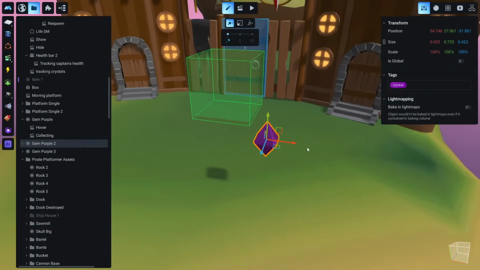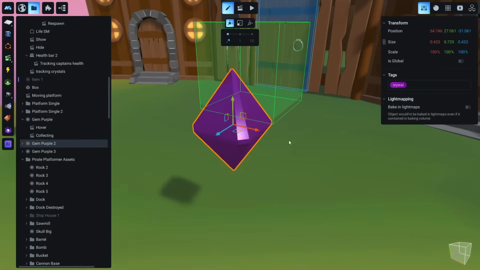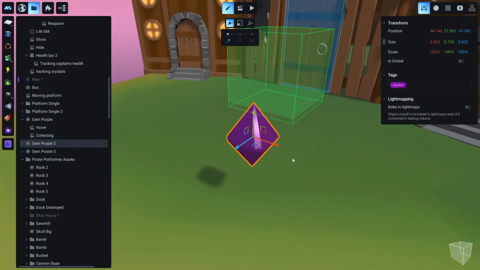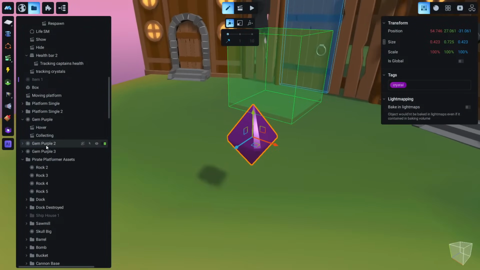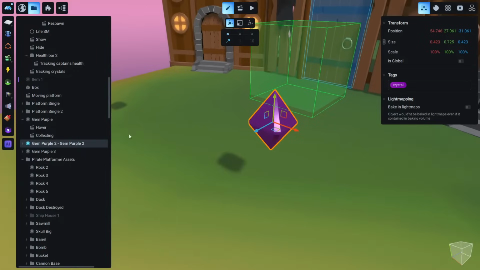Let's say we want to publish this crystal that we made. The first thing that we need to do is to convert this to a prefab. So right click this and create prefab. And now this crystal is converted to a prefab. You can tell from this blue icon. What prefab means is that we can have copies of this object and we can upload it to our marketplace. So where is this prefab located?